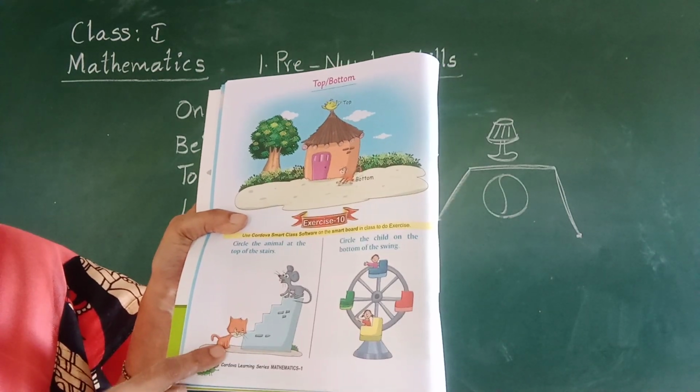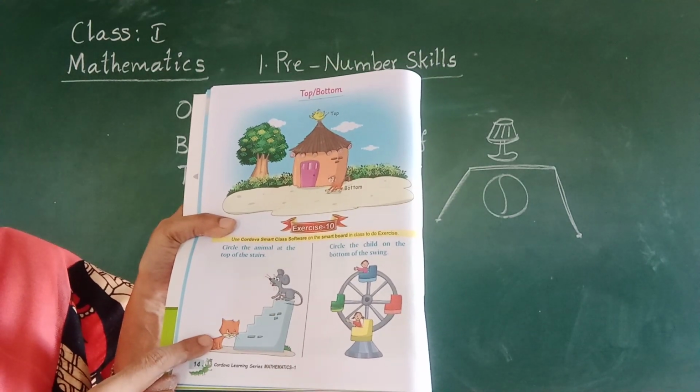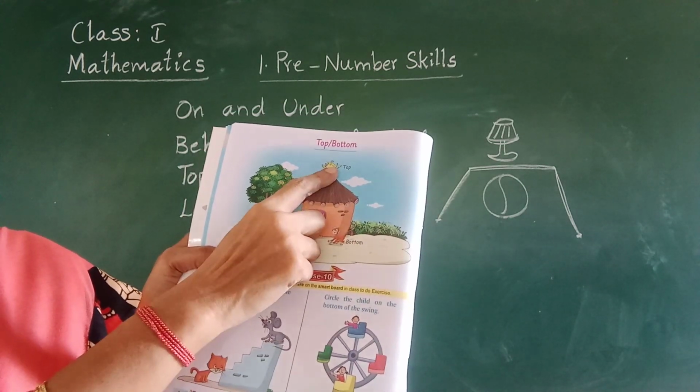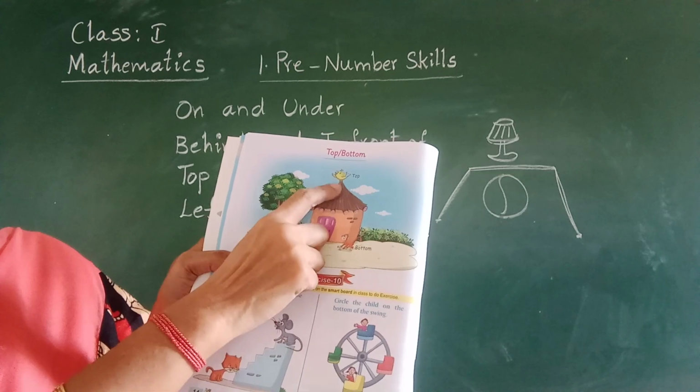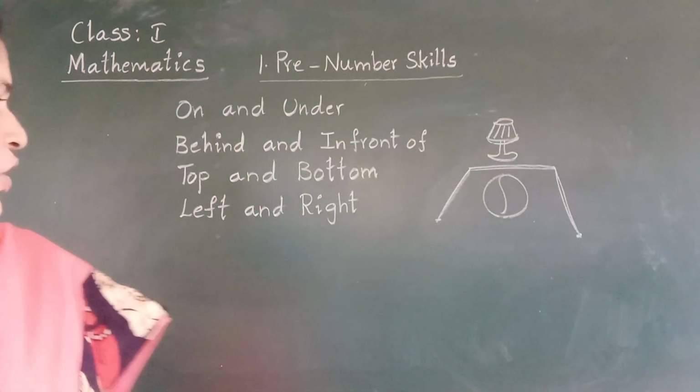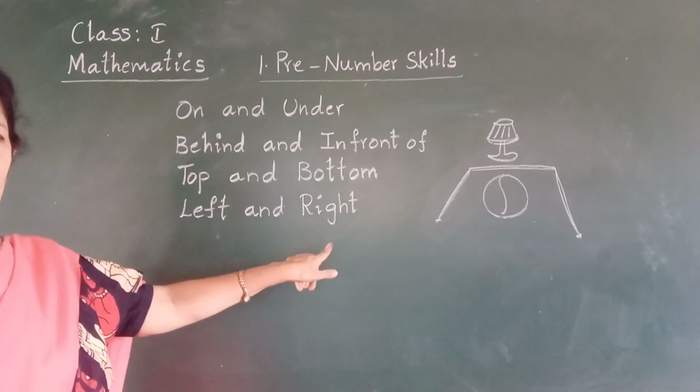Top, bottom. Okay, T-O-P, top, B-O-T-T-O-M, bottom. The bird is at the top. Monkey is at the bottom. Next one goes to left and right.